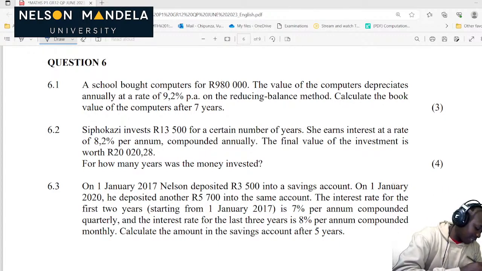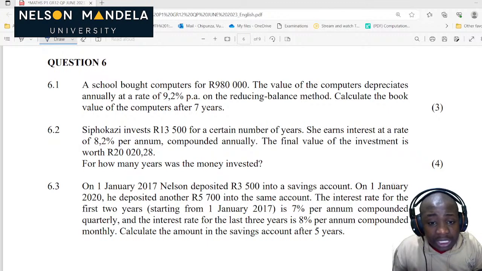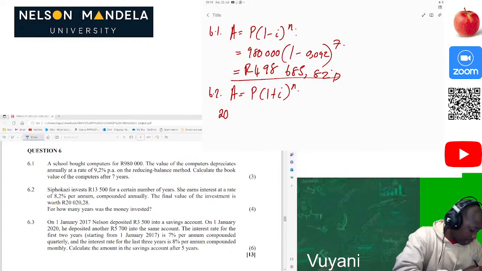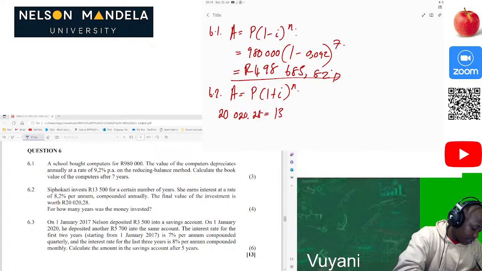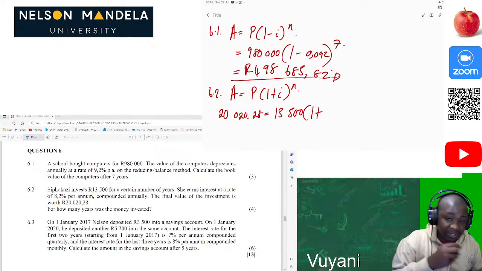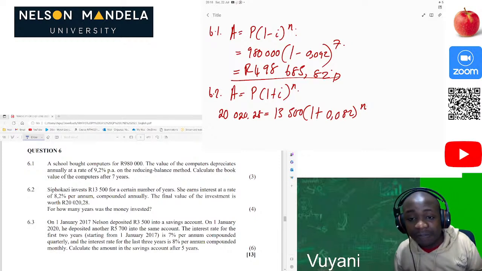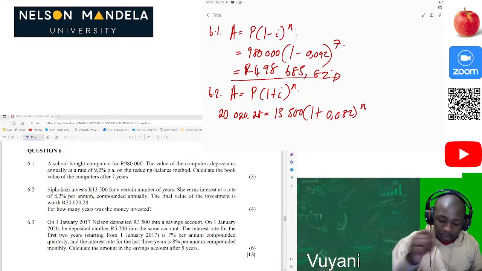We are given that the future amount which she has to pay is 20,028. So we write 20,028 equal to the principal, which was 13,500, times (1 plus what was the interest rate? It was 8.2%, so that would be 0.082) to the power of n. So we want to calculate the value of n, the number of years.